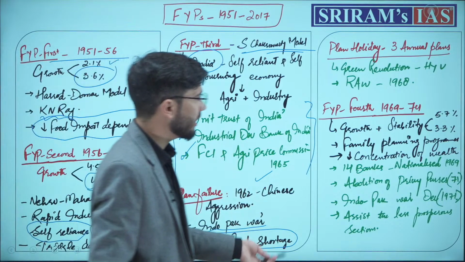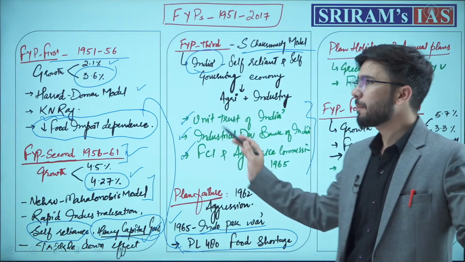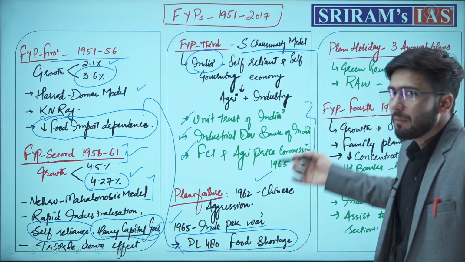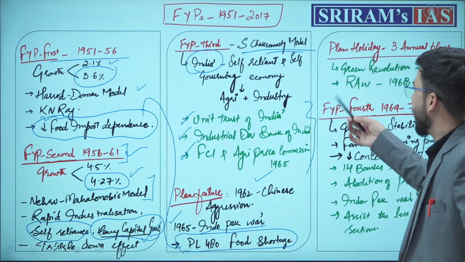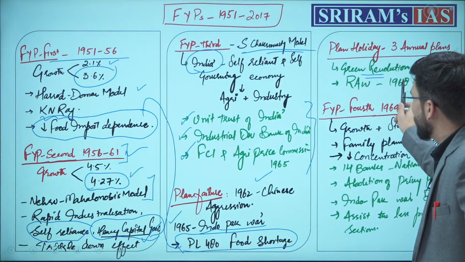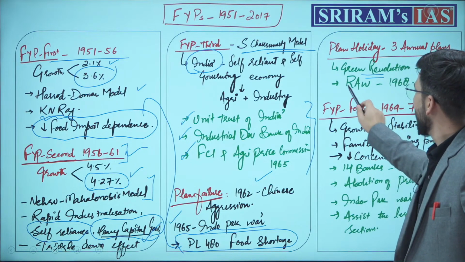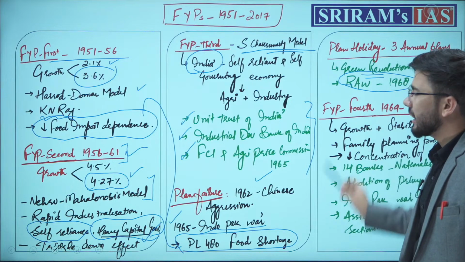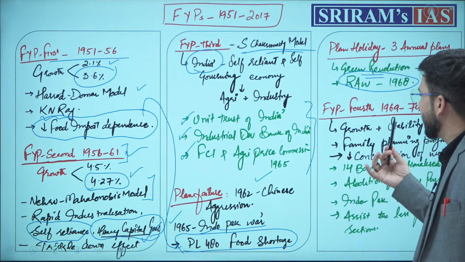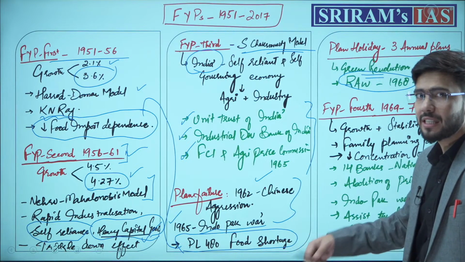Now, moving further, with this failure, what we introduced were 3 annual plans, which is also known as the plan holiday, under which we introduced the green revolution and imported high yield variety seeds. We also established the Research and Analysis Wing in 1968 to tackle such events in future.